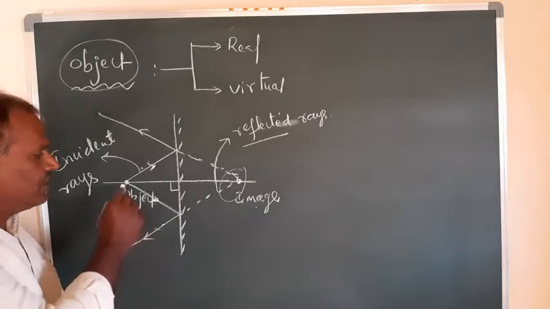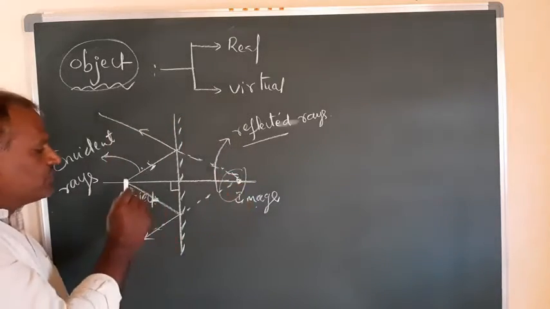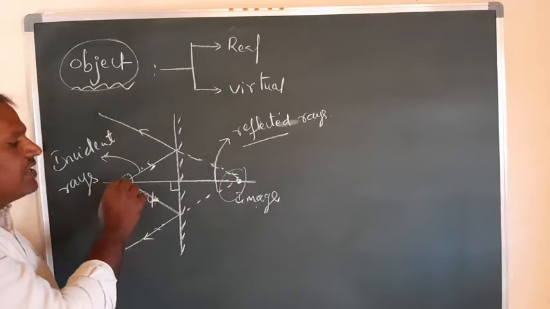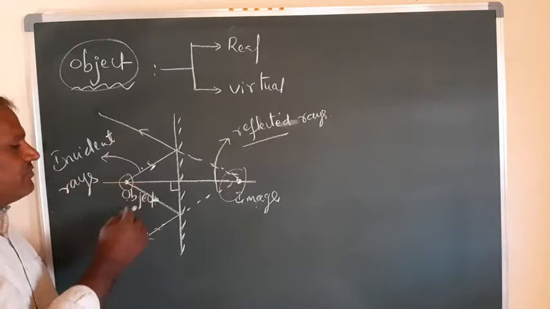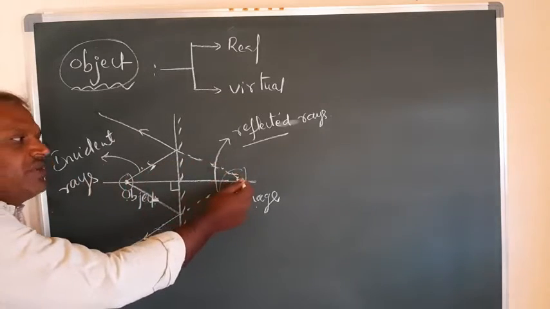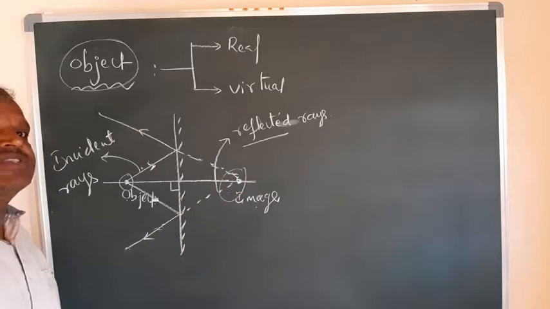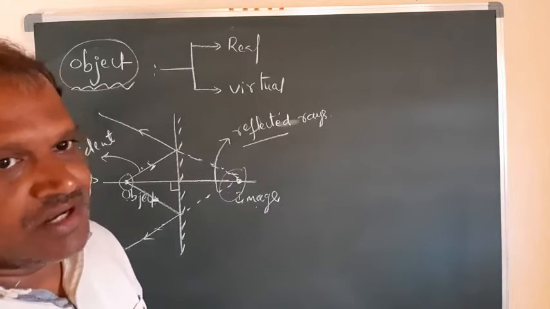Correct? So now here the object is there. For this object, where the image forms, here the image forms. So this object is called a real object. Real means we are keeping this object here. For this, the image we got here is a virtual image. Virtual means not real. It is not a real one.